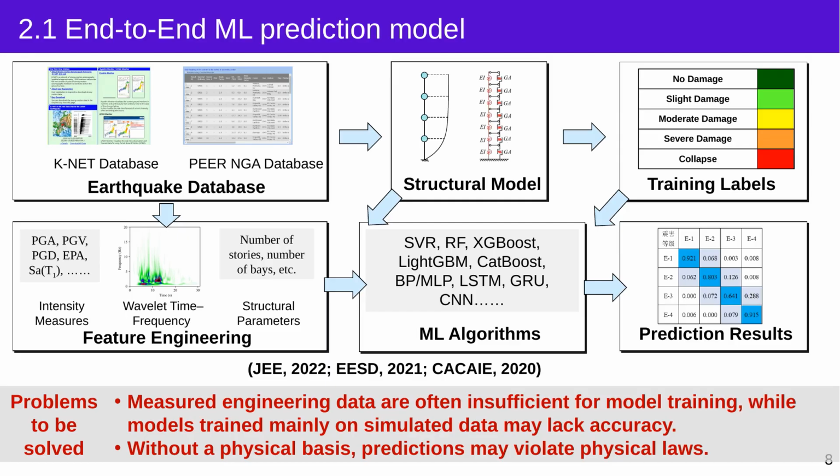First, in real projects and physical experiments, the number of components we can test is very limited, so the experimental data are usually insufficient for training AI. We can use simulated data, but the simulated data may not be accurate enough. Second, a purely end-to-end machine learning procedure does not explicitly contain physical rules, so its predictions may violate physical laws. We therefore carried out several studies to address these 2 limitations.